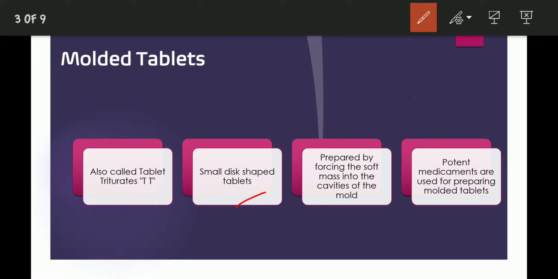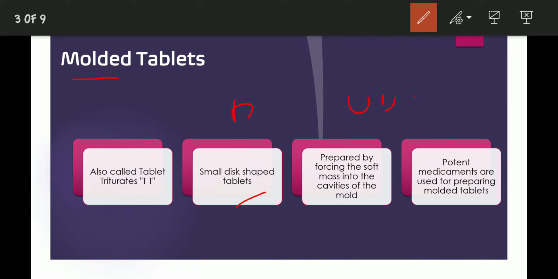These are prepared by forcing a soft mass into the cavities of a small mold. That is why they are called molded tablets. Mainly potent medicaments are used for preparing molded tablets.